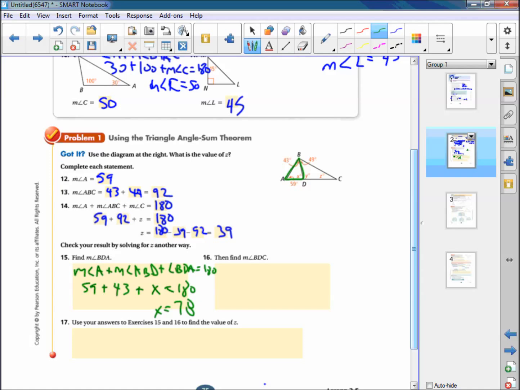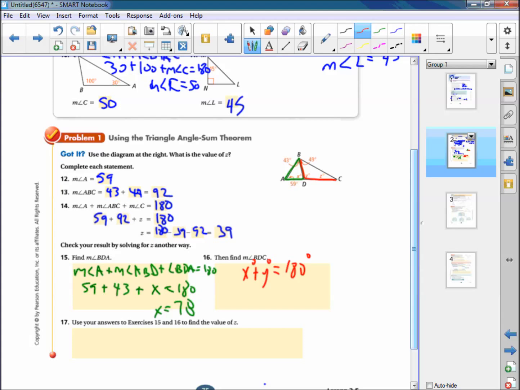Okay. So then in number 16, find the measure of angle BDC. So BDC is this red one here. Now the red one and angle X, the one where this X is, are a linear pair. Okay, they form a straight line. So I know that X plus Y degrees should equal 180. Okay, and that's because they form a linear pair, and that means they're supplementary.